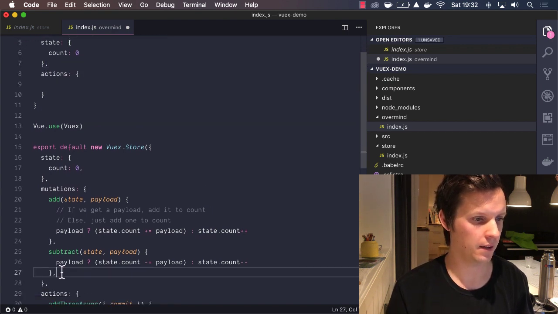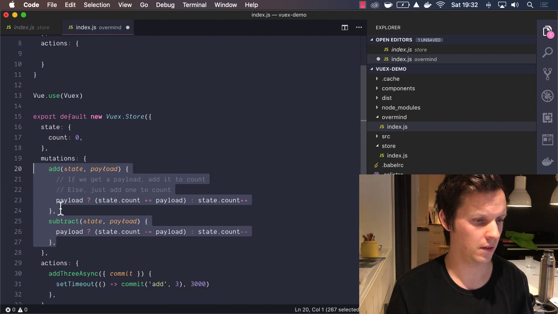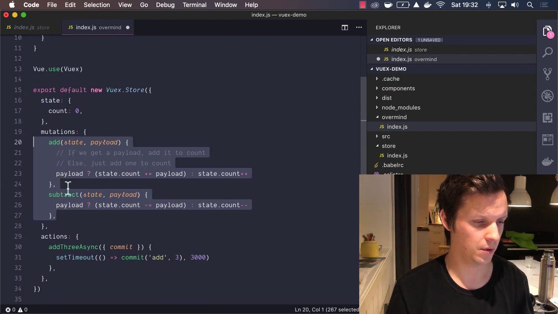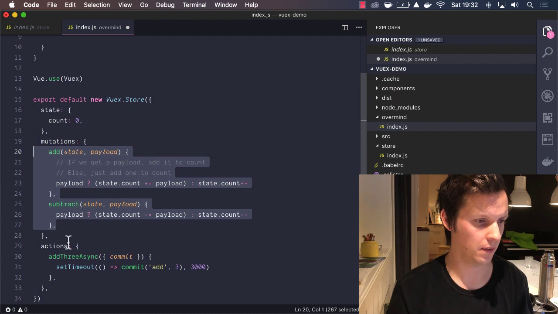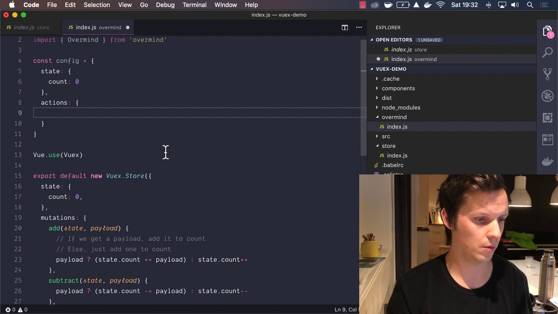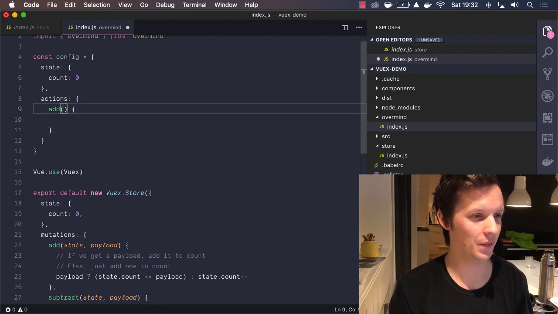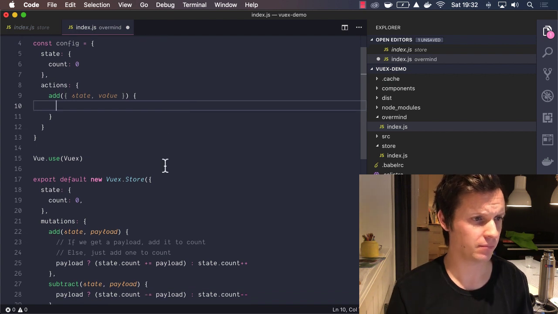So let's add, how should we do this? We should add 3 different methods here. So let's add. And the way this works is that you get a state like this, and you also get the value, which will be the count.